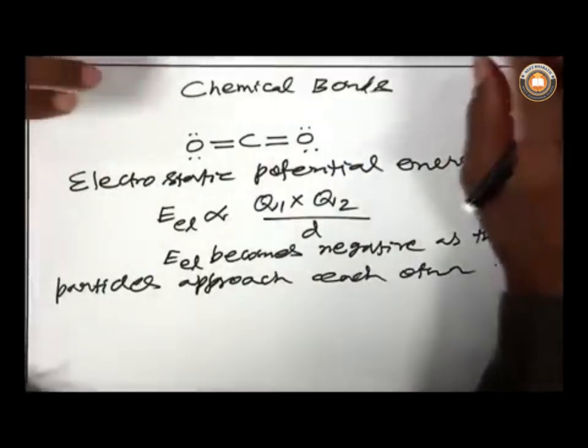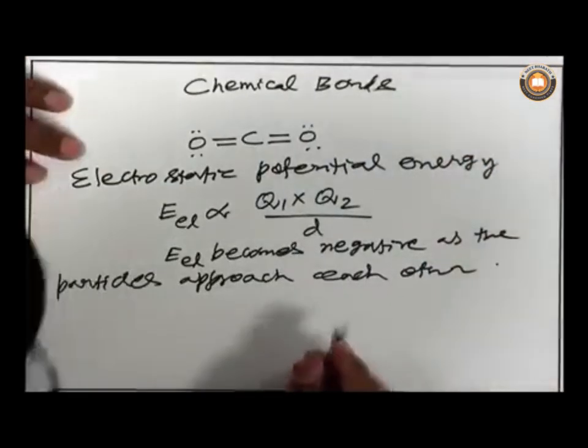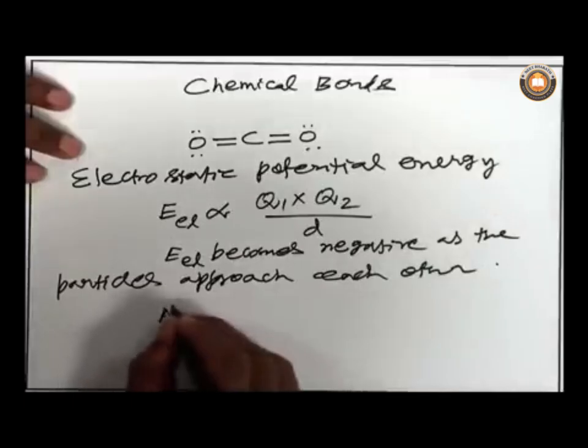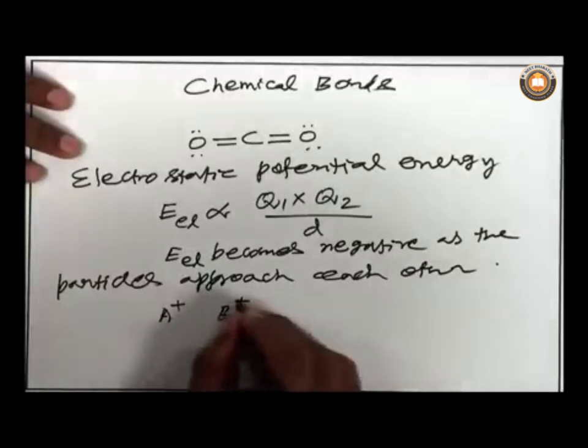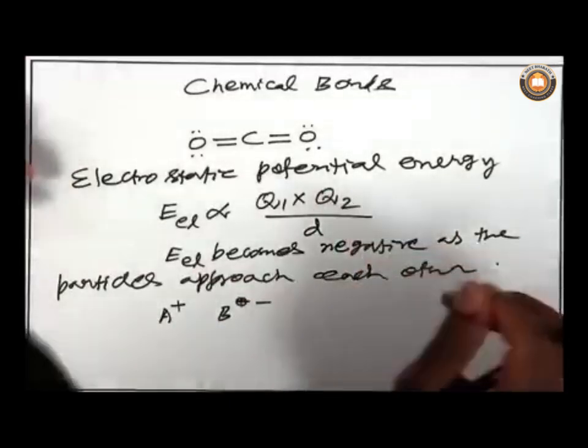If we take, for example, a cation A plus approaching B minus, when they approach each other, there is an attraction between them. Energy is decreased as the distance between these particles decreases. Then it reaches a minimum energy where they are stable, which can be represented by a diagram like this.